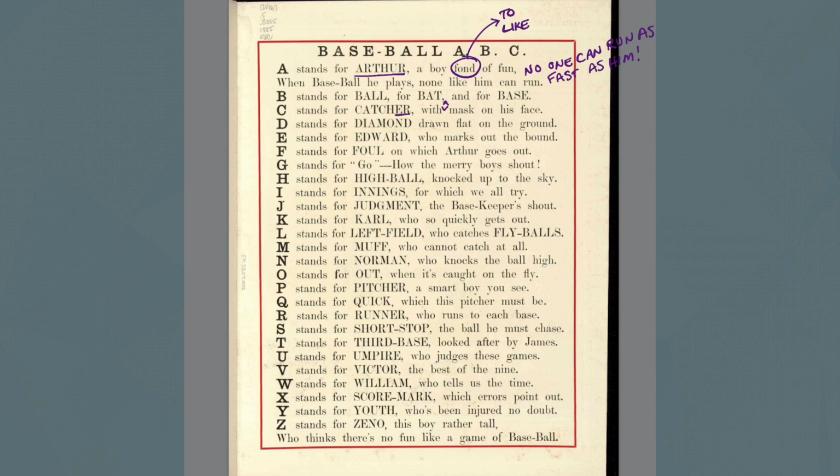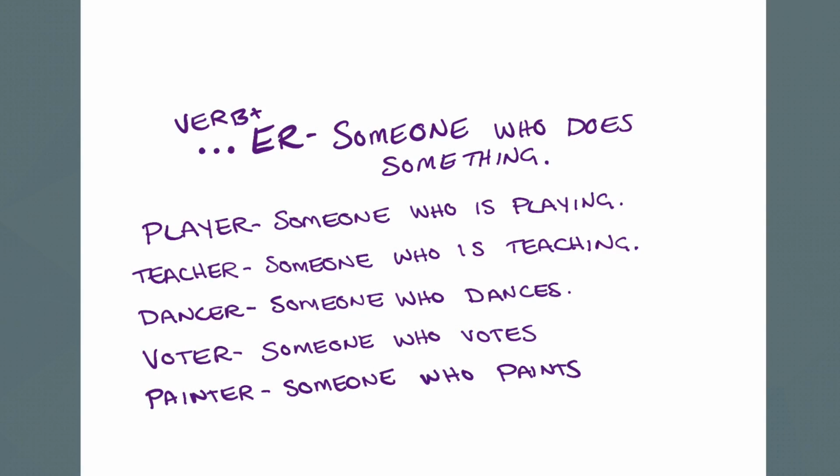Now going back to that ER, when we have a verb plus ER, that means someone who does something, someone who does the verb. So for example, here I wrote out player. That's from the verb to play, right? So a player is someone who is playing or who does play. Teacher, right?